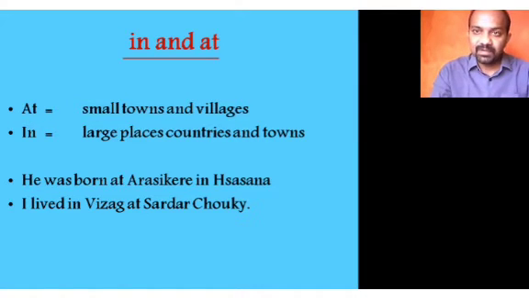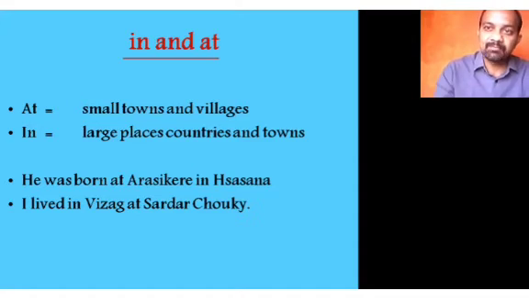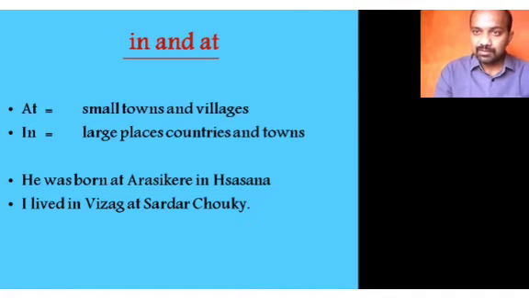At is used for small towns and villages. This is a preposition of place. In the next video, I will be discussing prepositions of place, time, manner, and all that. Use of in and at: at is used to refer to small towns and villages, places; in is used for large places, countries and towns.